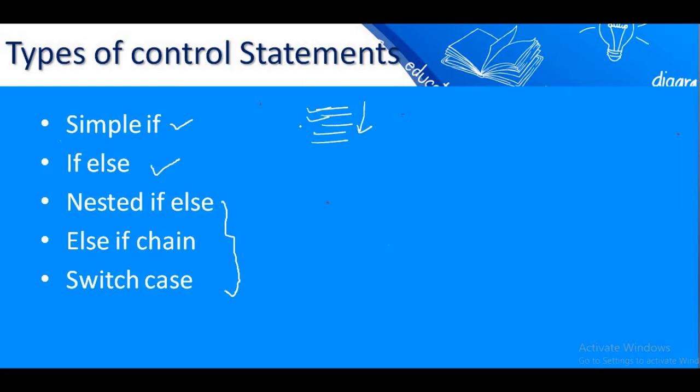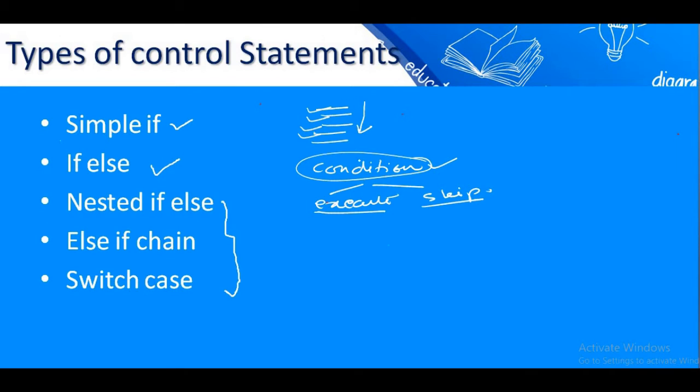Statements are executed one by one from top to bottom. But sometimes, on the basis of some condition, we want to execute a particular block of statements while we want to skip another block of statements. If we want to take such a decision on the basis of a condition that is known at runtime, then we can use these types of statements. The result of this condition we will know at runtime, and on that basis the program will execute a particular set of statements and skip another set of statements. So let's see how it happens.